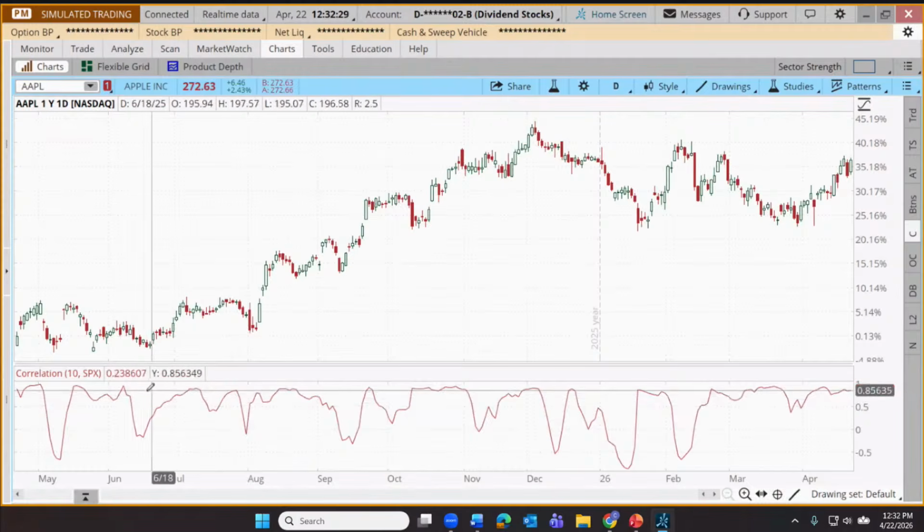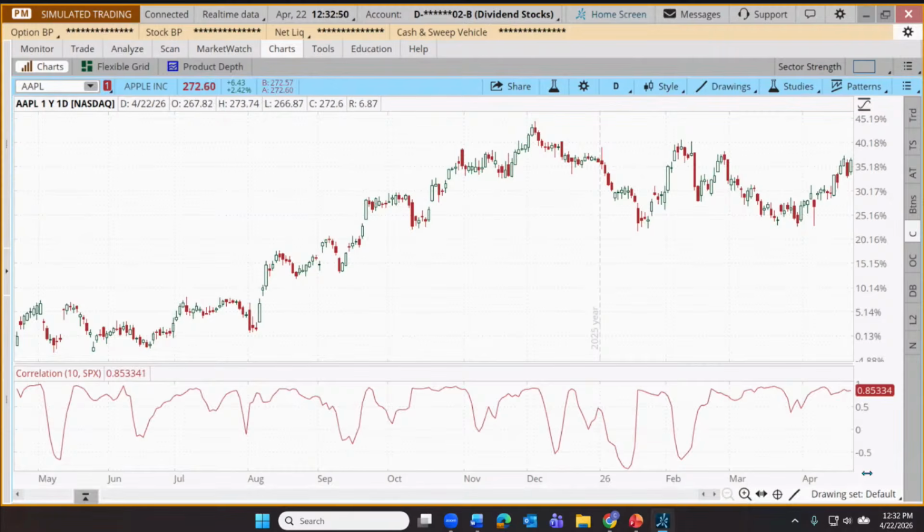All right, so what we're left with as we load up that indicator is this red oscillating line. It just goes back and forth between a range of 0 and -1. You can't see a -1 down here, but it goes down to -1 or up to +1.